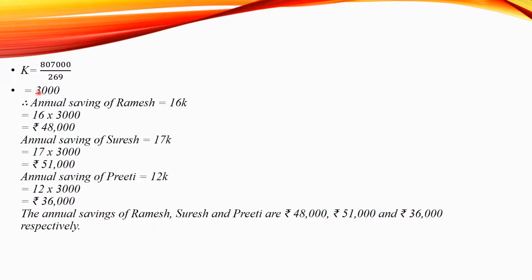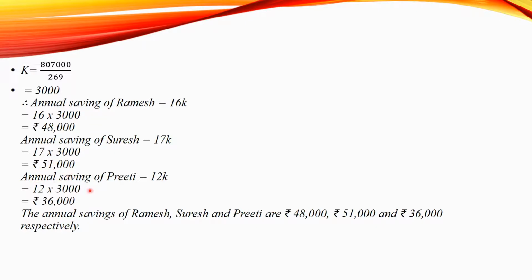Now, substituting the values, we get annual saving of Ramesh is equal to 16k, that is equal to 16 multiplied by 3,000. It will be equal to rupees 48,000. Annual saving of Suresh is equal to 17k. Therefore, 17 multiplied by 3,000 will be equal to rupees 51,000.